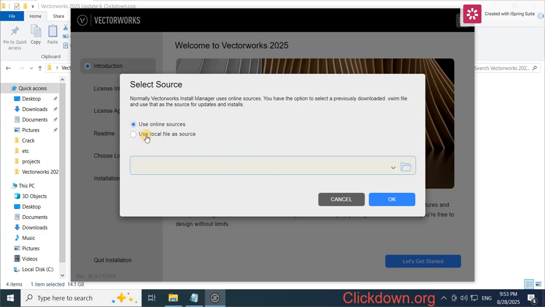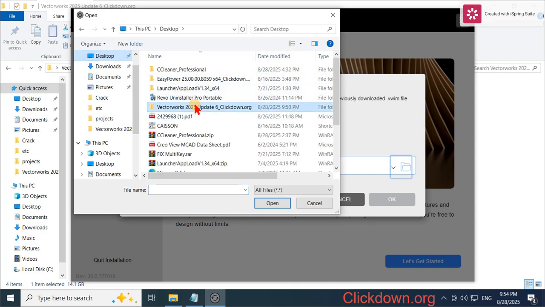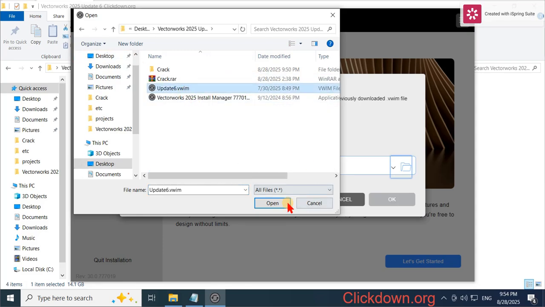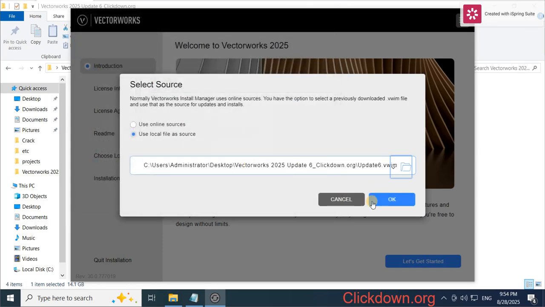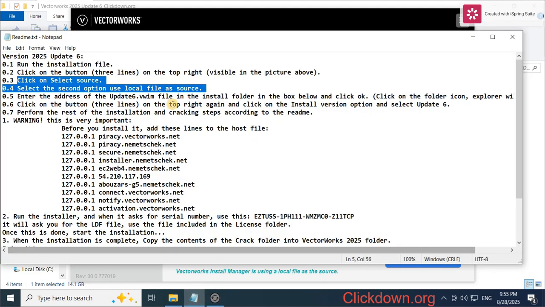And we select your local files as source and refer to the data file and OK. Okay.